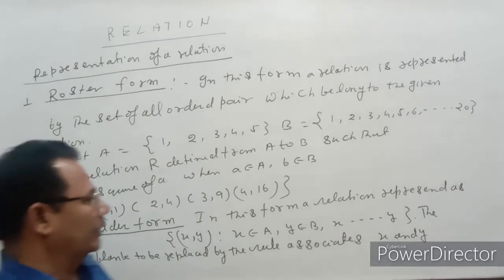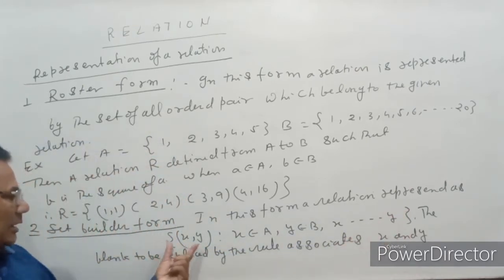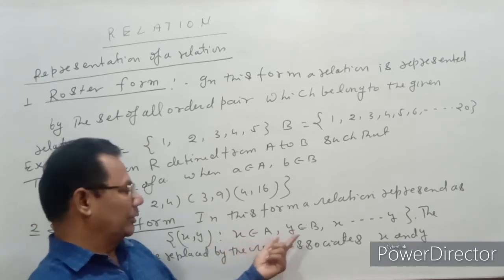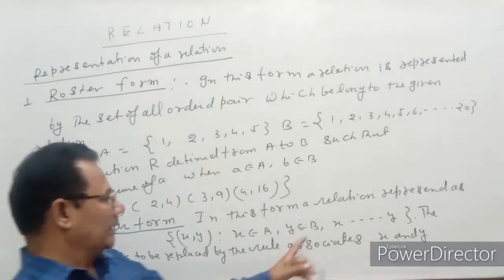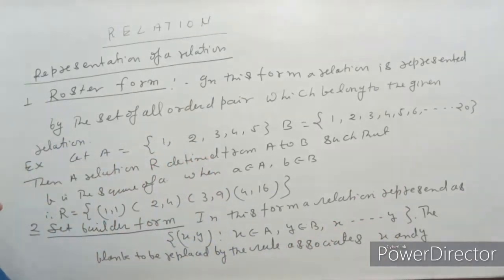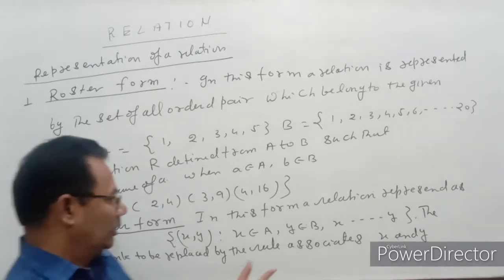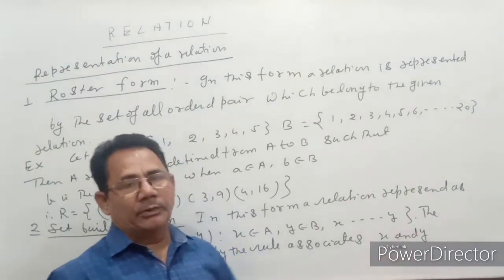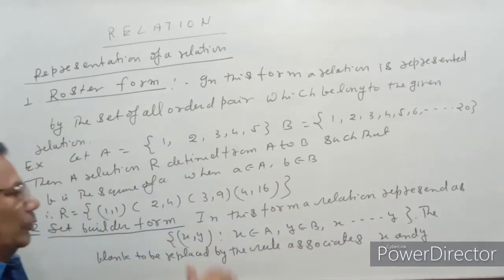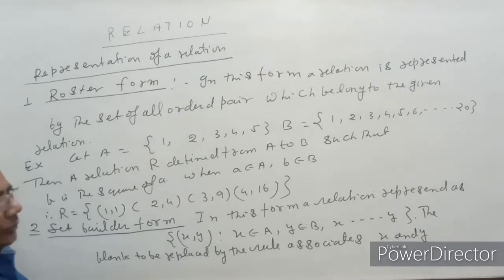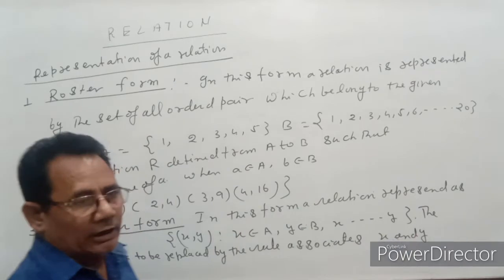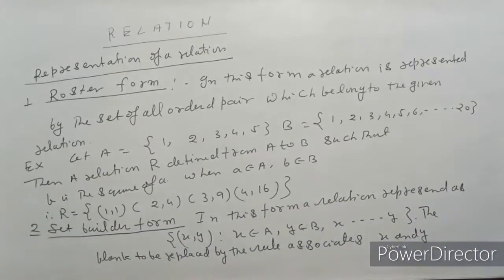In this form, a relation is represented as {(x, y) such that x belongs to A and y belongs to B, and x ... y}, where this space can be replaced by the rule that associates x and y. That is, in this space we write the rule by which the x element, the x component, relates to the y component.